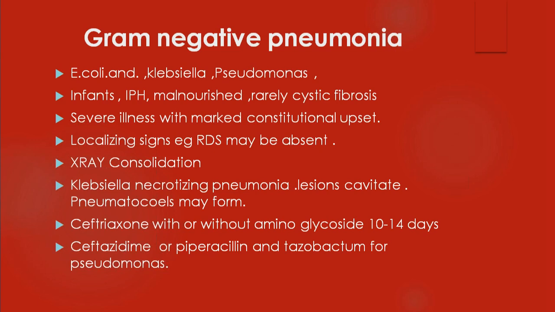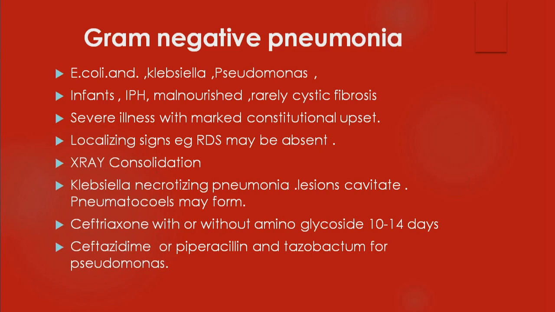And usually severe illness will be there. Some of the children who are malnourished may not have severe illness, but if you take an X-ray, there will be extensive consolidation. So evidence of respiratory distress will be there. Radiologically, you may come across consolidation. Klebsiella is another organism that causes necrotizing pneumonia, just like staphylococcal. In immunocompromised pediatric children, you may come across Klebsiella, okay, and you may come across even pneumatoceles also.